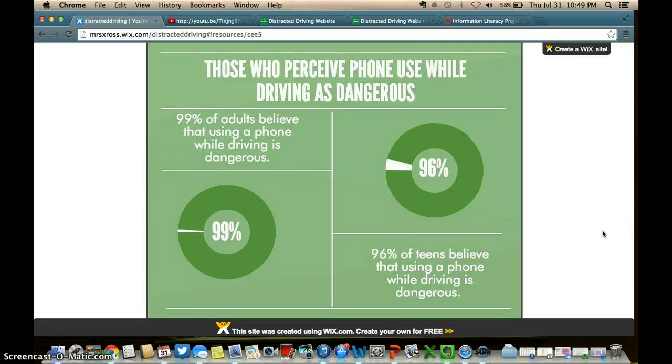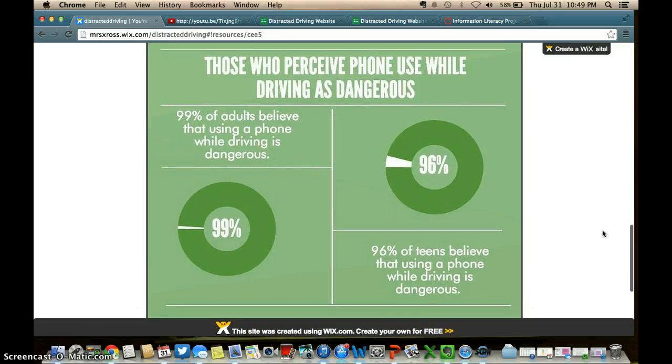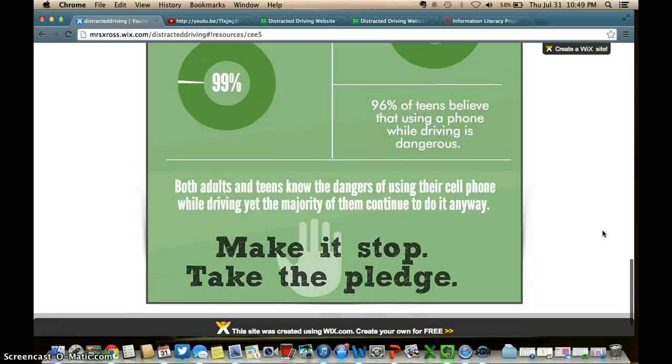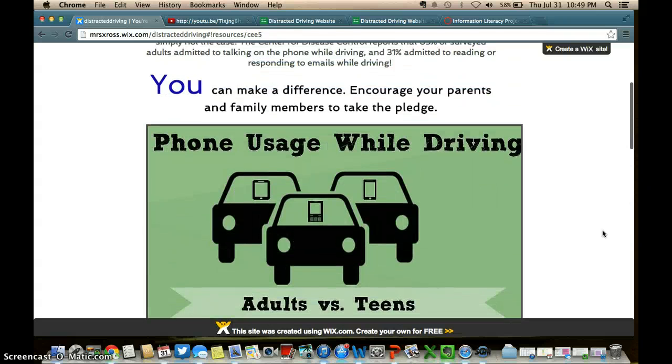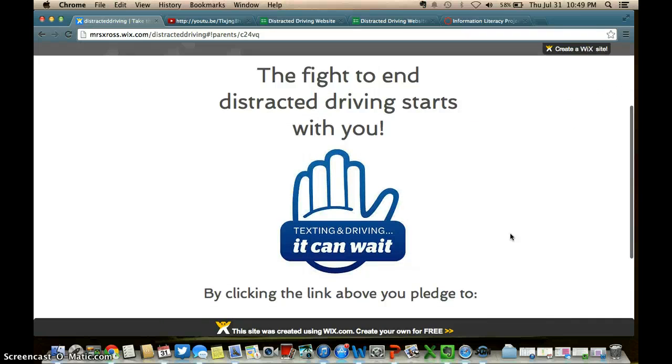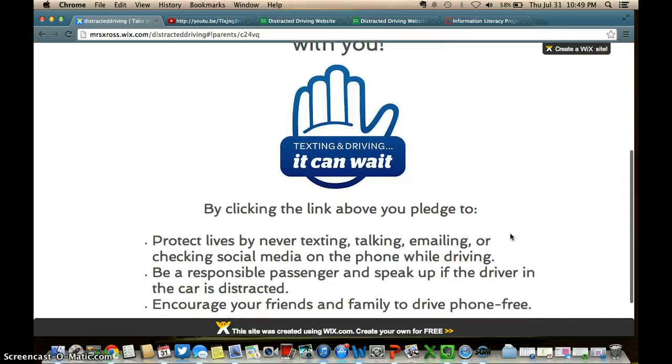These little circle graphs here point out the fact that 99% of adults and 96% of teens believe that using a phone while driving is dangerous. So they know that this is dangerous, but yet they continue to do it anyway. And at the bottom is a little call to action. So it invites you to take the pledge, which you can do if you scroll up and go to the Take the Pledge button. So it lets you know the fight to end distracted driving starts with you.